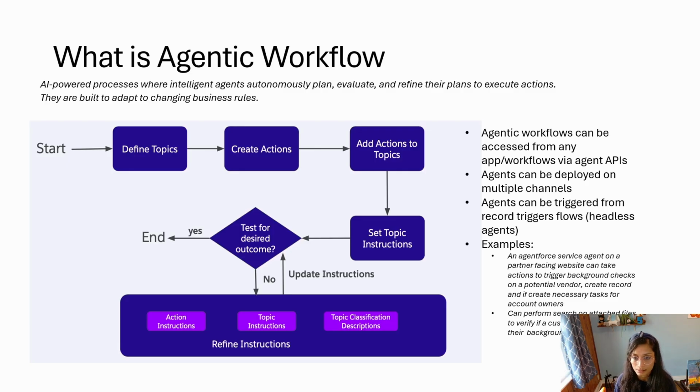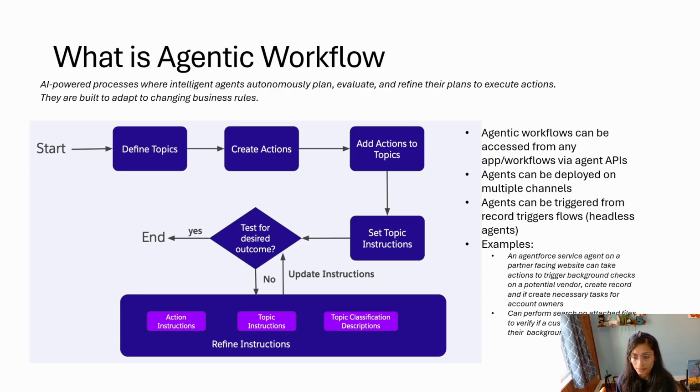So here's the process, and agentic workflows, the way he defines them, are AI-powered processes where intelligent agents will plan, evaluate, and refine their plans to execute actions. So you still need actions. We're not moving away from creating flows or Apex. We still need all of those things behind the scenes. Triggering those things, and when to trigger them, is what the intelligent agents will plan for us.